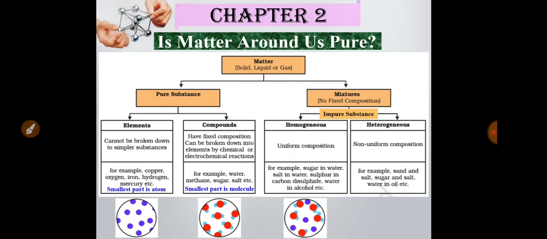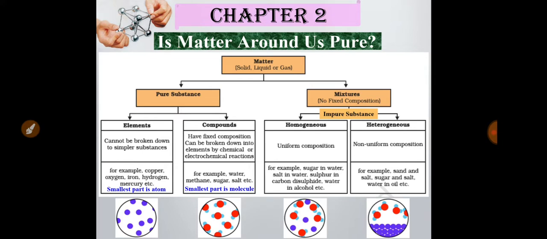But if you put some sand in water, you can easily see the sand particles in water because they are not uniformly distributed. So these are the basic differences between homogeneous and heterogeneous mixtures.